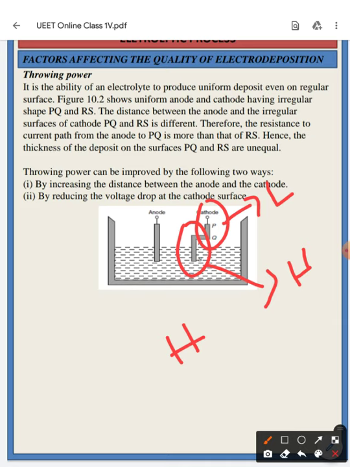Throwing power can be improved in the following two ways: by increasing the distance between the anode and the cathode, and by reducing the voltage drop at the cathode surface.